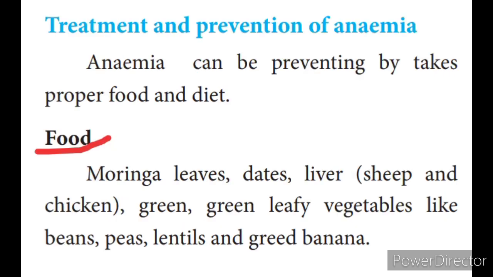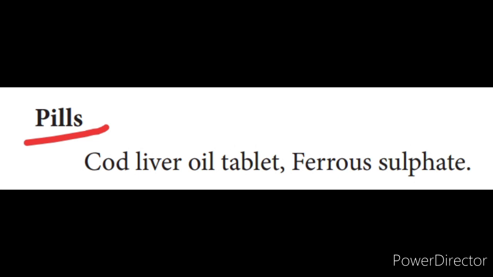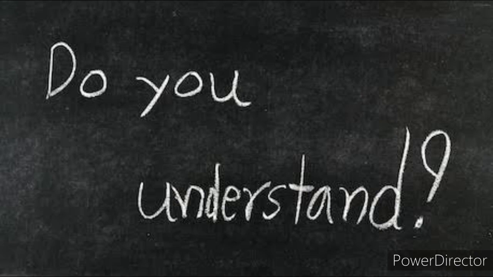Prevention and treatment for anemia by food. Moringa leaves, dates, liver of sheep and chicken. Greens and green leafy vegetables. By pills. Pills means solid medicine for swallowing whole. Hard liver oil tablet and ferrous sulfate. Girls, do you understand? Okay.